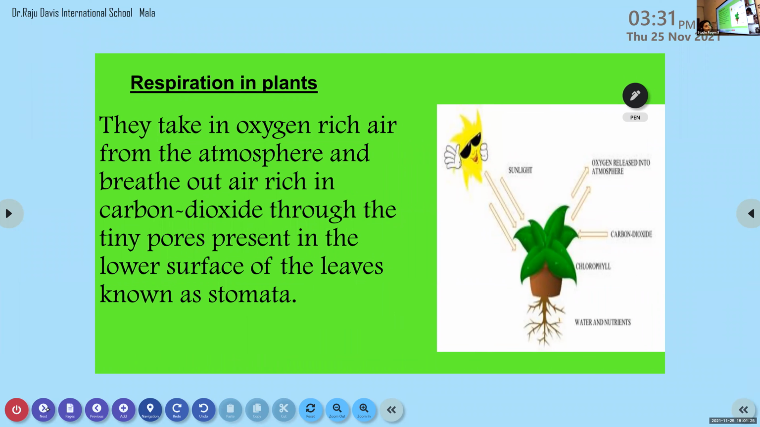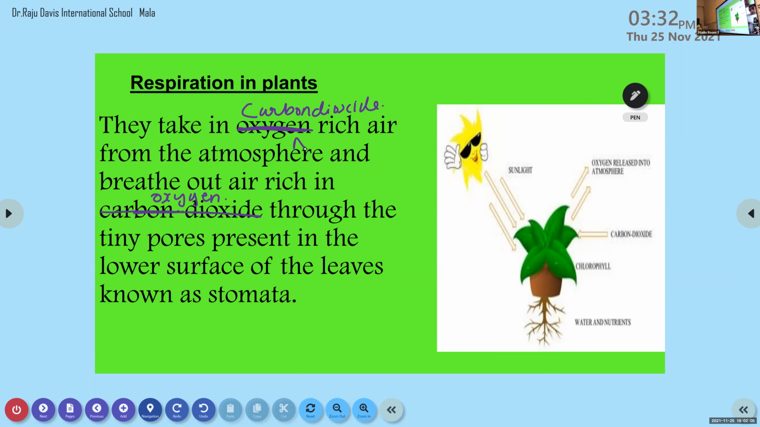Ma'am, do plants breathe out carbon dioxide? No. They take in air from the atmosphere and breathe out air rich in oxygen. And which type of gas do they take inside? Carbon dioxide. Carbon dioxide-rich air for the process of making food, photosynthesis. Very good. They take carbon dioxide-rich air from the atmosphere and breathe out air rich in oxygen through the tiny pores present in the lower surface of the leaves known as stomata.